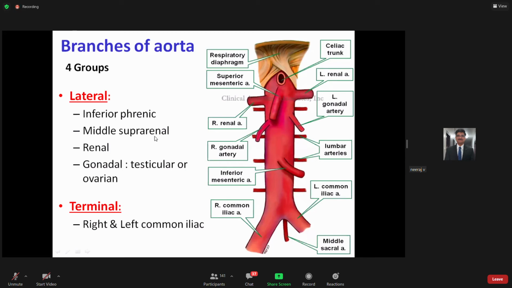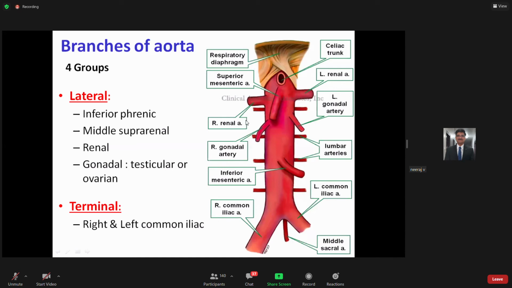Then next is the suprarenal arteries, then you have the renal arteries, then you have the gonadal artery, right? So you can see renal artery, you can see the gonadal artery, like that. So this is the level of L4, this is L3, this is L2. So gonadal artery we know arises at the level of L2, right?